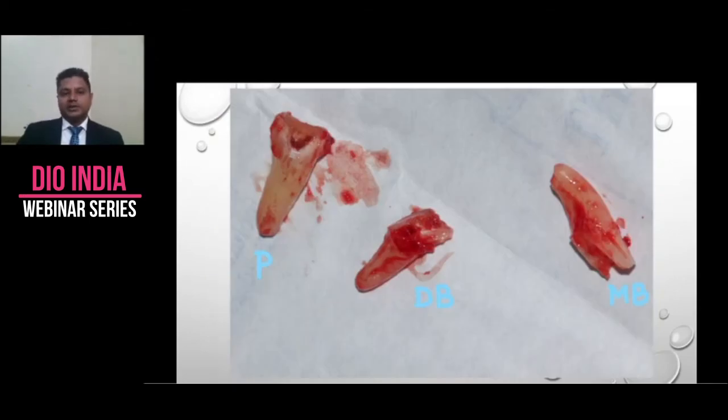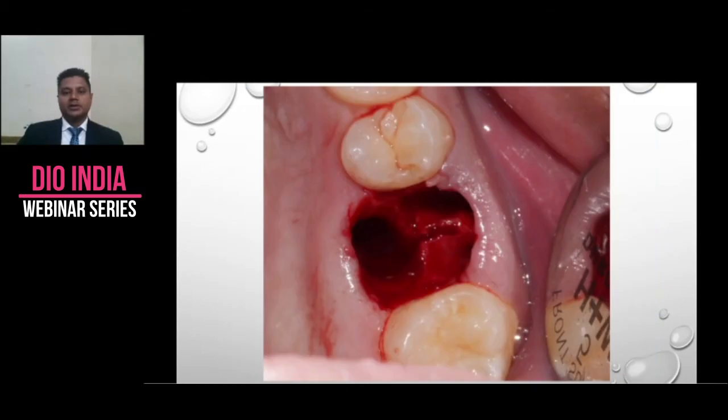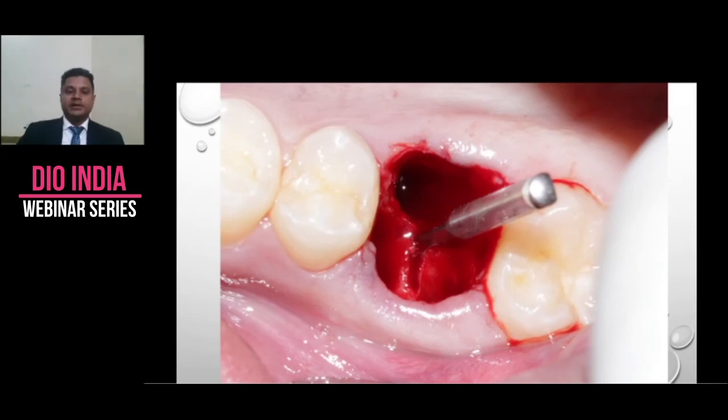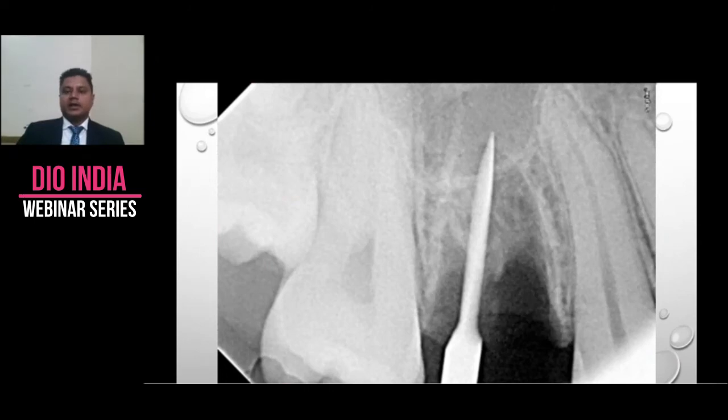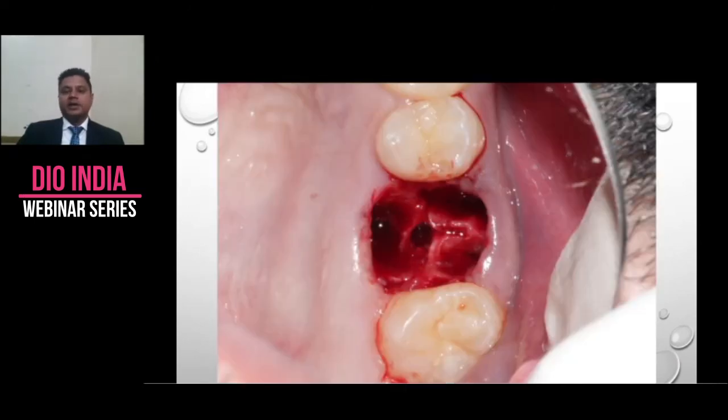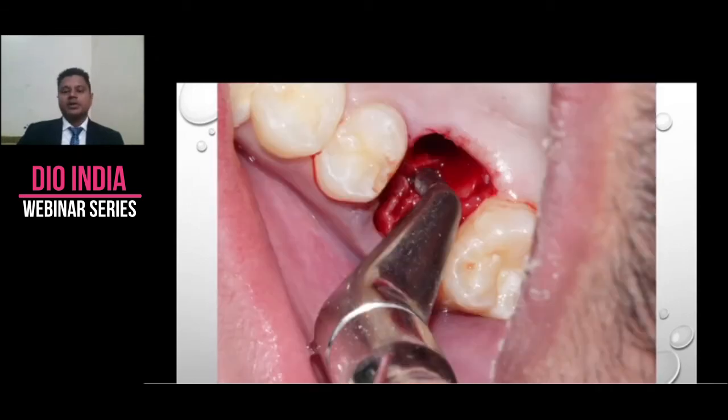So out come these three roots: palatal, distobuccal, and mesiobuccal. This is the socket. See, this is a type B socket. For initial drilling, my first drill is always my Lindemann drill, because of the point perfection it gives me. And again, an intraoperative X-ray, and I realize that I'm again dealing with some amount of soft bone, so osteotomes, no more drilling.